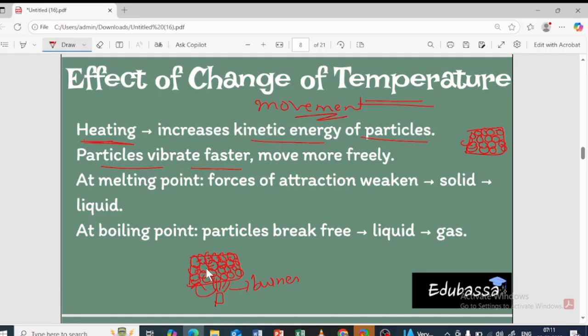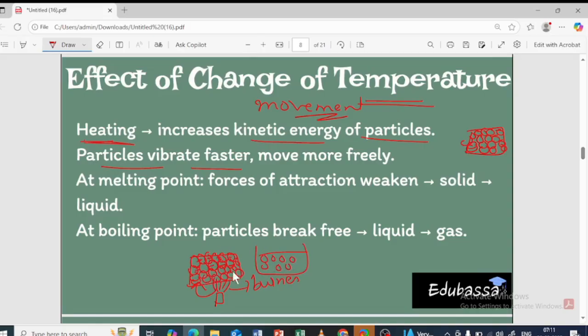The particles are held by the force of attraction. That strong force of attraction is going to break and become weak. And in the liquid, the particles will be arranged a little bit far away from each other, right? It is going to arrange like that, and the ice is going to convert into liquid.